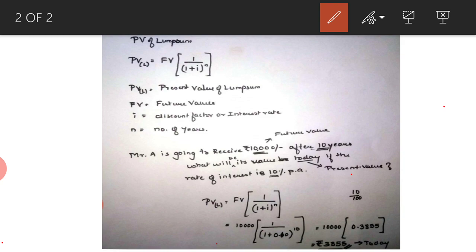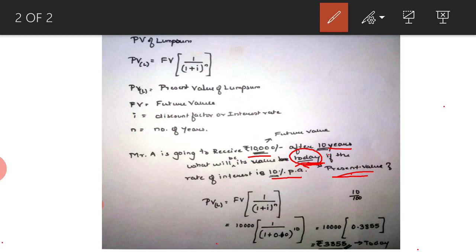Let us take a simple example to make us understand what this particular concept is. Mr. A is going to receive 10,000 rupees after 10 years. What would be its value today if the rate of interest is 10% per annum? So first we need to understand and analyze whether this particular problem is related to present value or future value. For that we have to see the question. What would be its value today is asked. So when I say what would be its value today, it is related to present value.